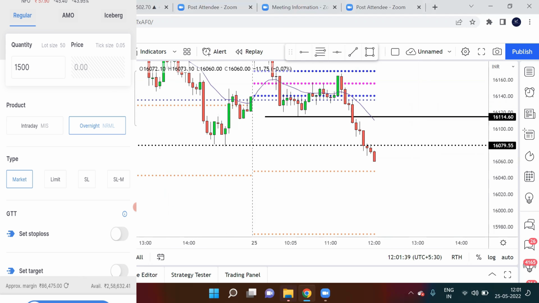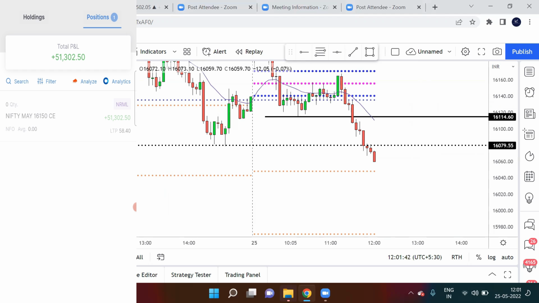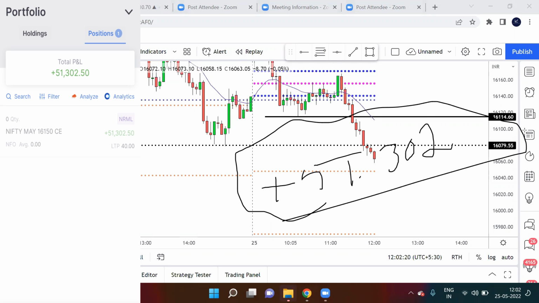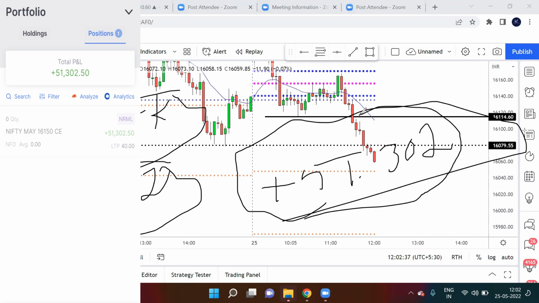Okay guys, now you can see that it's coming near my profit target. Anytime I book my profit, and you can see that profit is 51,302. If you remember earlier what I said, I had taken a risk of 25,500, and I will aim for 1:2 risk reward, and I was bearish on the market. I sold call option, and once profit target came to 51,000, I booked my profit. So you can see from my screenshot that this is the profit I booked in Nifty 16,150 call option.